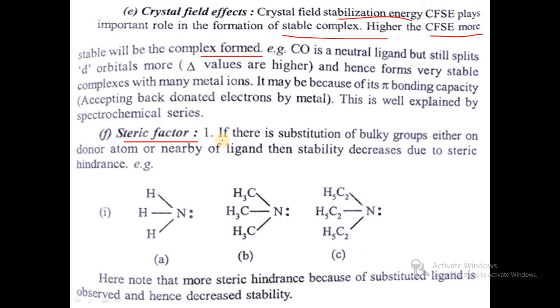Then the next is the steric factor. If there is a substitution of bulky groups either on the donor atom or nearby ligands, then stability decreases due to steric hindrance. For example, NH3 will form a stable complex, but when there are bulky groups on nitrogen, there is steric hindrance and stability goes on decreasing. So steric hindrance decreases the stability.